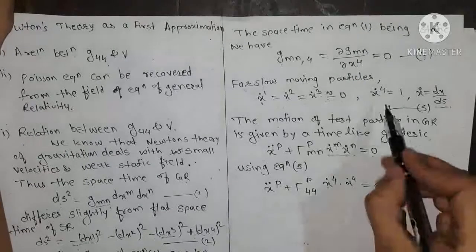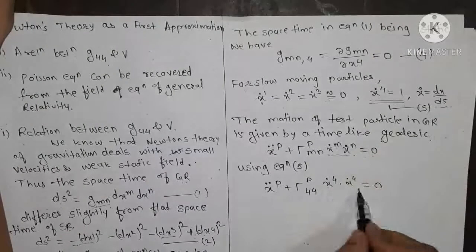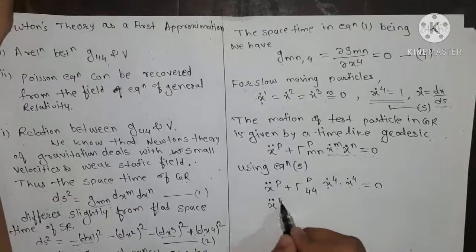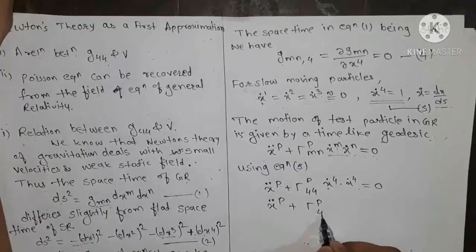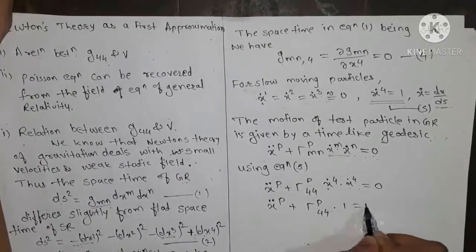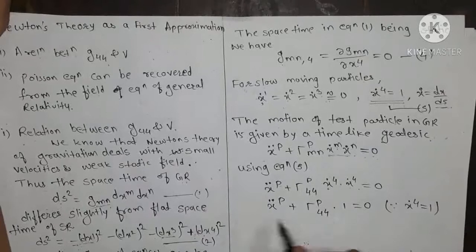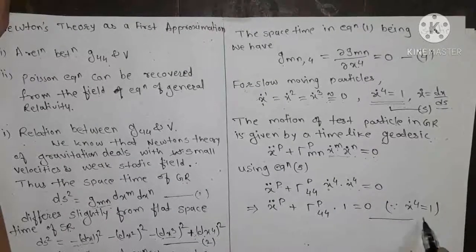Since x dot 4 is approximately 1, the product 1 into 1 is 1, and therefore we have x double dot p plus gamma p 4 4 into 1 equals 0, since x dot 4 equals 1, right? So we give this as equation number 6.